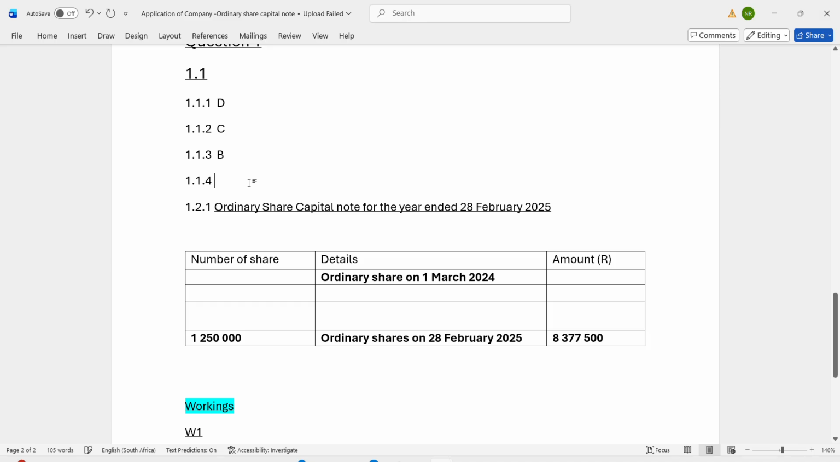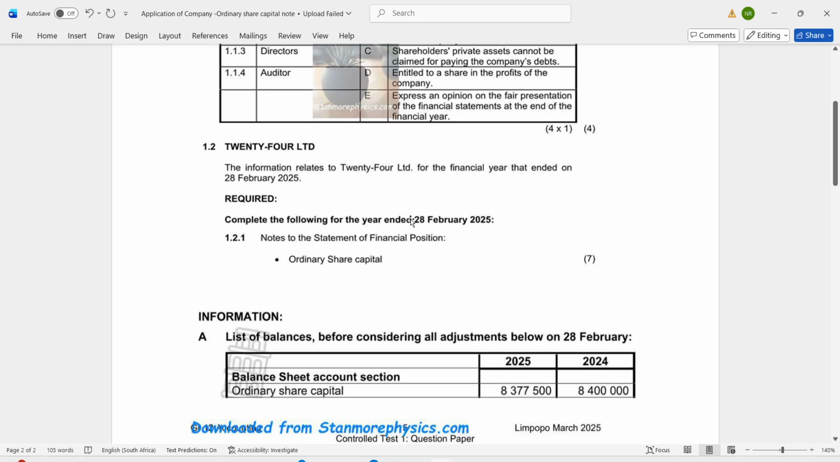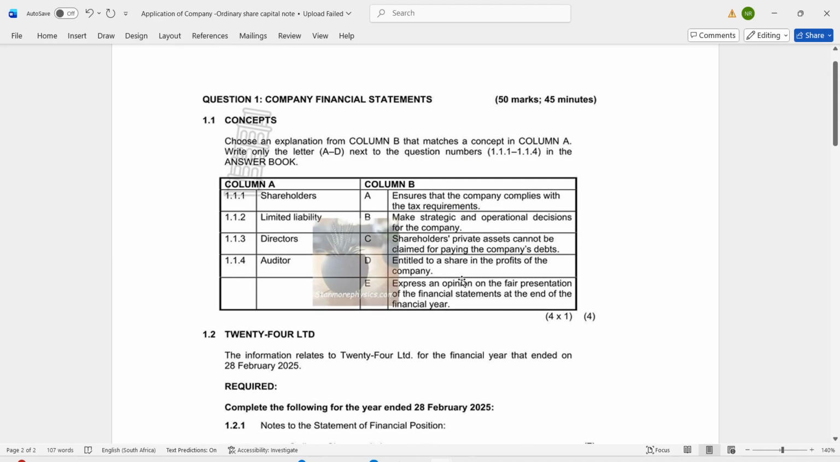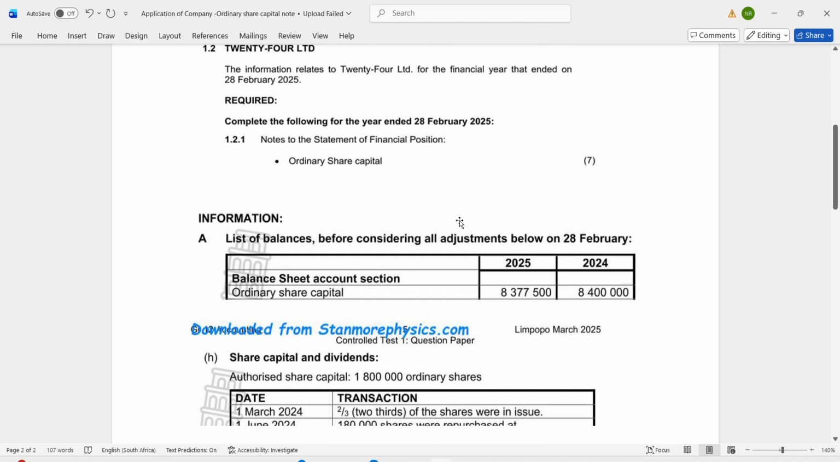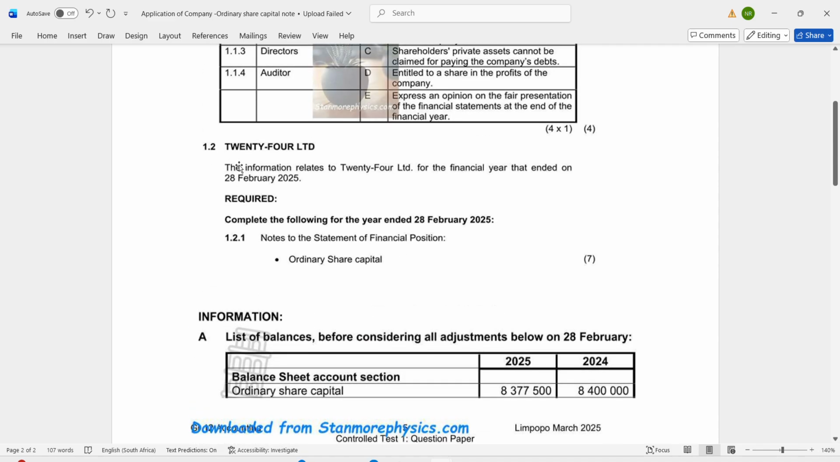Guys, these are easy marks which you have to make sure that you grab. These 4 marks are easy ones. Please make sure, guys, that you don't miss out when it comes to multiple choice or matching questions. Please make sure that you get full marks on those ones. No problem.